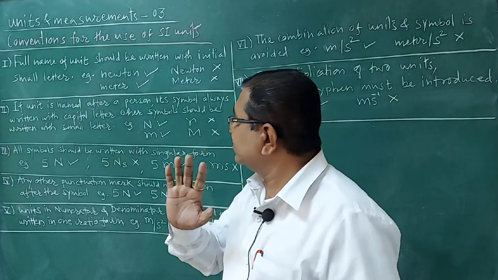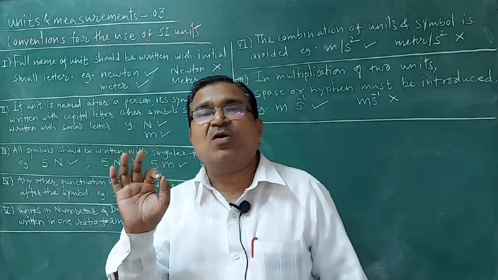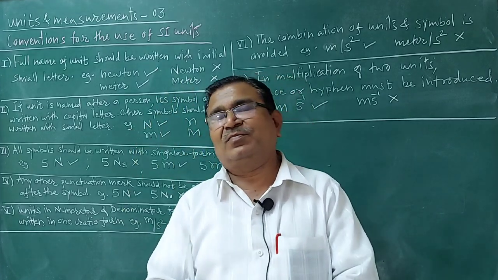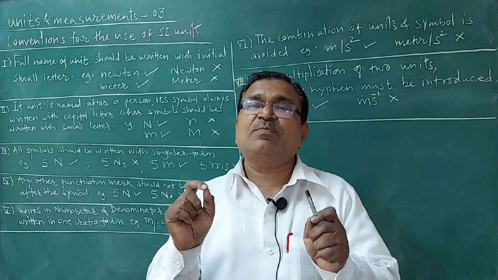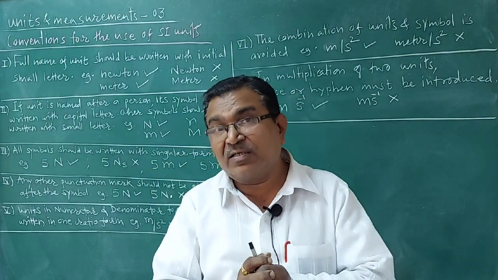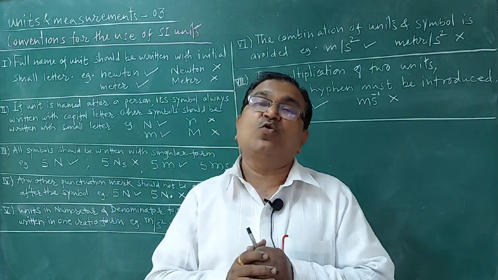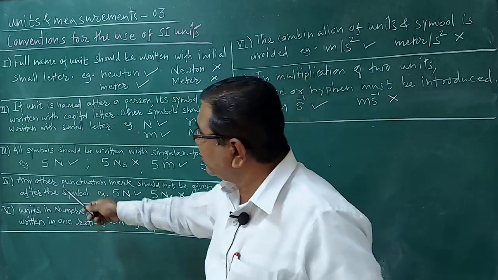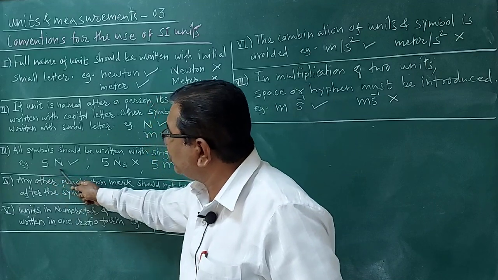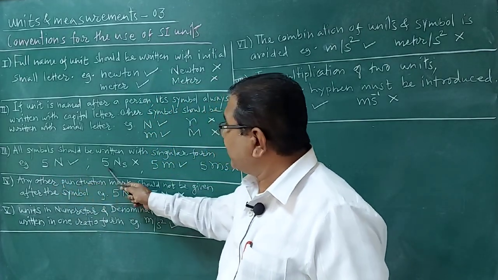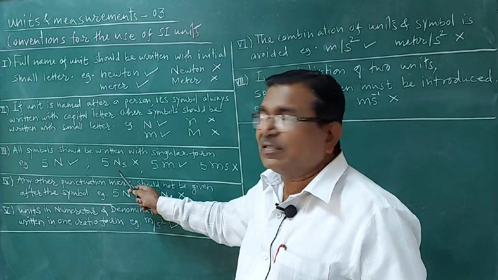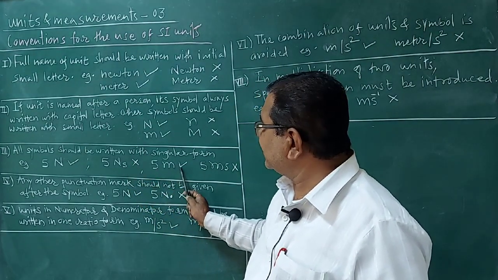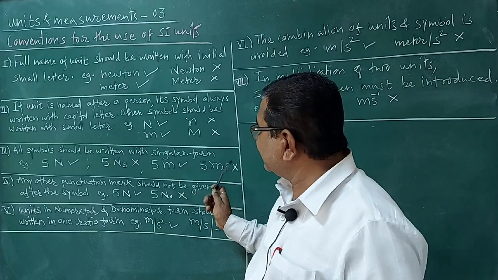What is the third rule? All symbols should be written in singular form. Remember well. All symbols should be singular, not written in a plural form. I have given an example on the board. 5 N, it is correct. But 5 Ns, where I have attached an s here, is wrong. 5 m is correct. 5 ms is wrong.